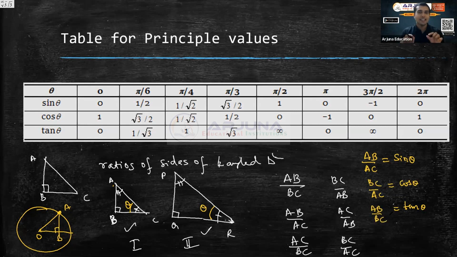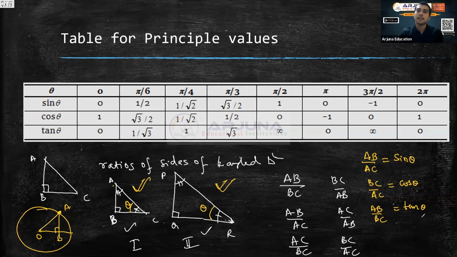That means if the angles are fixed, just like in similar triangles, when the angles are fixed, then the ratios of the corresponding sides are also fixed. Similarly, in trigonometry, you will consider only one single triangle, and if your angle is fixed, then whatever the size of the triangle, the ratio of the particular sides is also fixed. Like sine theta means opposite by hypotenuse. That value will be fixed, whether it is for this triangle or this triangle, because that angle is fixed.